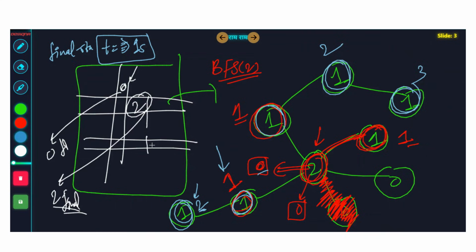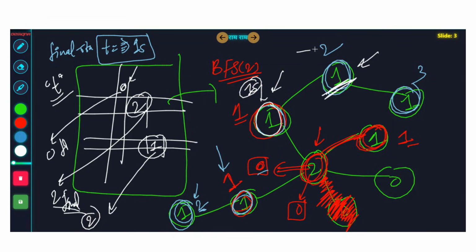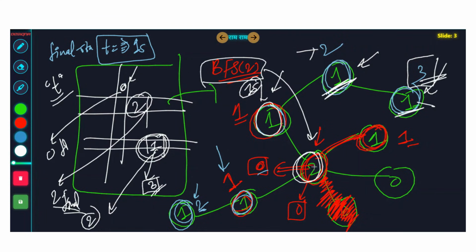So wherever there is a 1 in the original matrix, how can you know that that 1 can get converted to 2 in t seconds? We already know their timings. For this one, we know that it needs 1 second. For this one, we know that it needs 2 seconds. For this one to get converted to 2, that means it is getting diseased, you will need at least 3 seconds to reach this one and disease it. Spread the virus here. So guys, it's pretty simple. For each one, you will check what is the time it takes to make it diseased. Let's say it takes 3 seconds to make it diseased. How do you know it takes 3 seconds? Because you have just done BFS from node number 2, right?